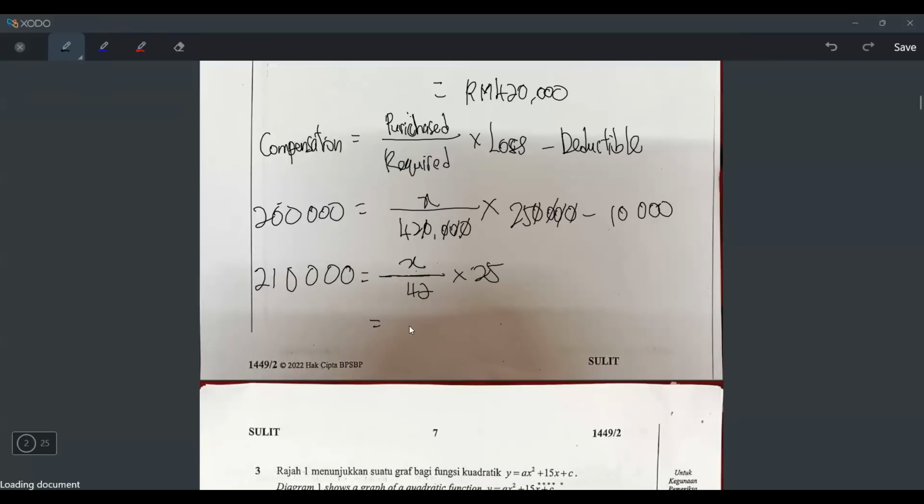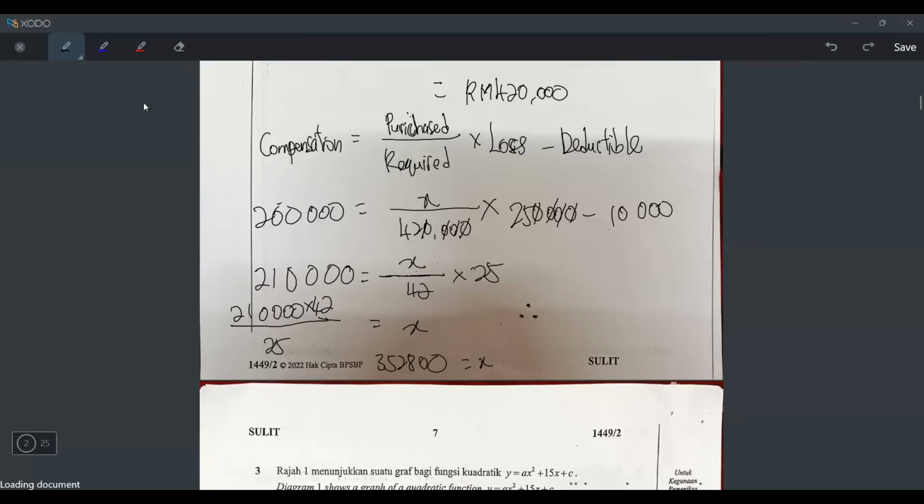So now how to find X? Well, I will just take 210,000 times 25. When I move there, it becomes divide 25, right? And then the divide 42 moves there, becomes times 42. So now I will press this, then I will get my X, right? So let's press answer times 42 divide 25. So 352,800. 352,800. So this is the answer.